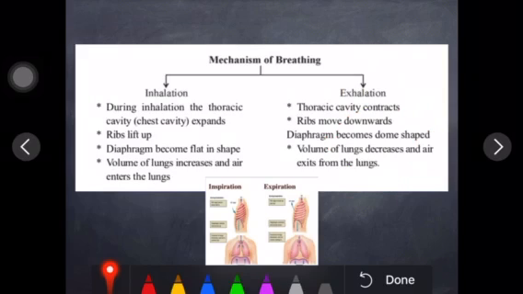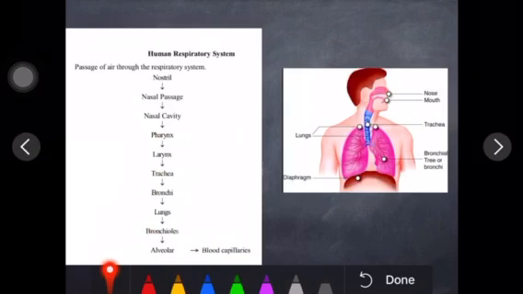Is it clear? So now, next, we'll see air entering from the nose, then going to the nasal cavity, trachea, bronchi, bronchioles, and here I'm going to draw the diagram of alveoli. It is something like this. Each bronchiole ends with small packet-like, dot-like structures, that are called what? Alveoli.